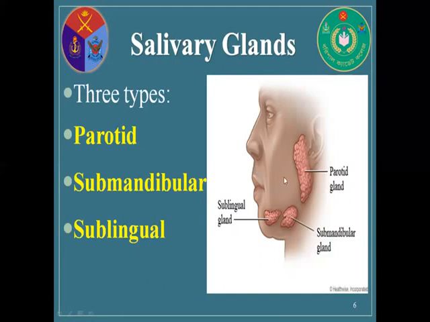Look at this picture, boys. The location of the parotid gland. The parotid gland is situated just below the ear, and this is our submandibular gland. It is situated just below our mandible or the lower jaw, and this is the sublingual gland. It is situated just below the tongue.